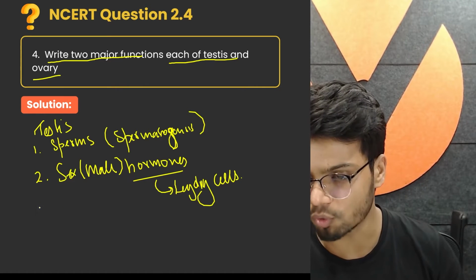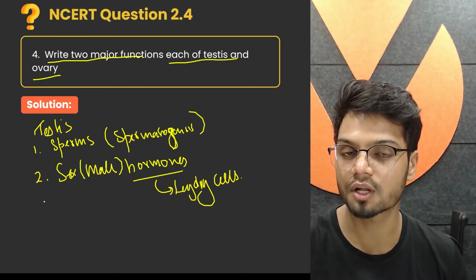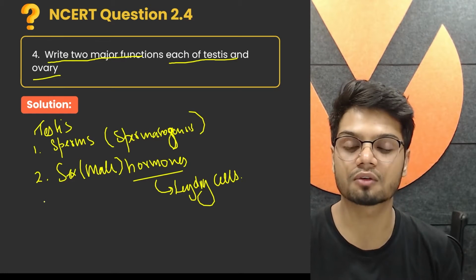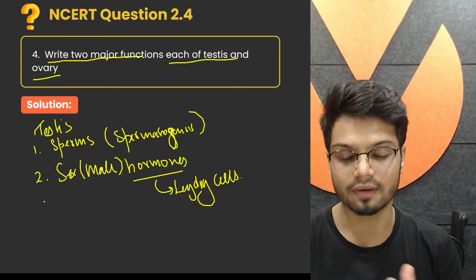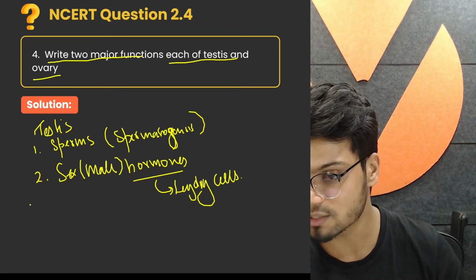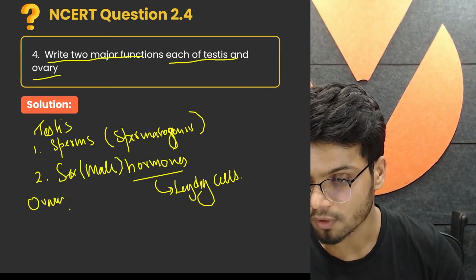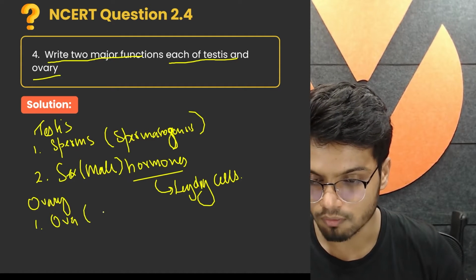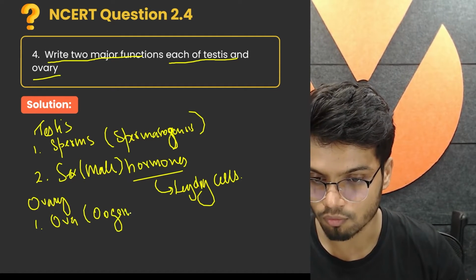Now, let's look at the ovary. Those are two functions. The first function is production of sperm. Second function is production of male sex hormones, testosterone, which is androgen, produced by your Leydig cells. Second, let's look at the ovary. Again, the main function of the ovary is to produce the ova or ovum with the help of oogenesis.